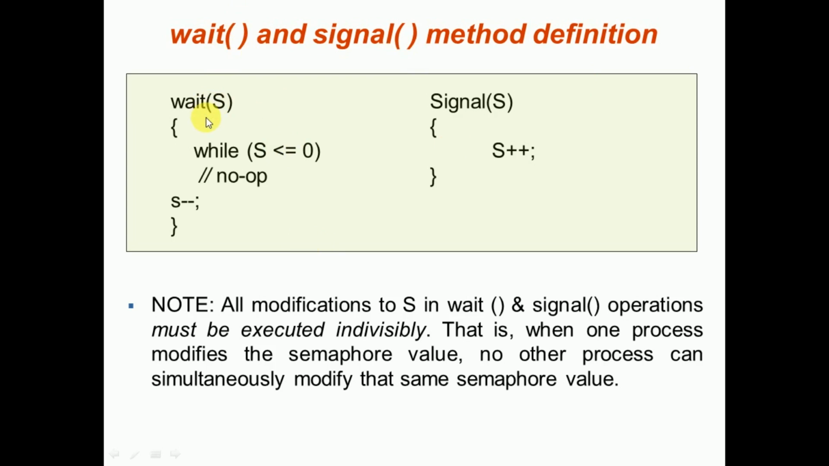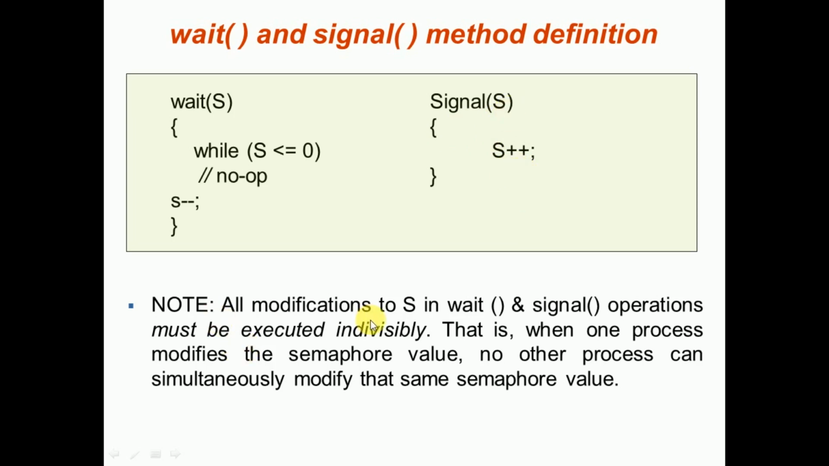This wait takes an argument, that is the integer variable S. While S is less than or equal to 0, we don't have any operation, because we assume that the value of S should be a positive integer. If it is not less than or equal to 0, then we simply decrement the value of S, because we saw that wait means that particular process will be waiting. Similarly, signal of S has only one statement, that is to increment the value of S.